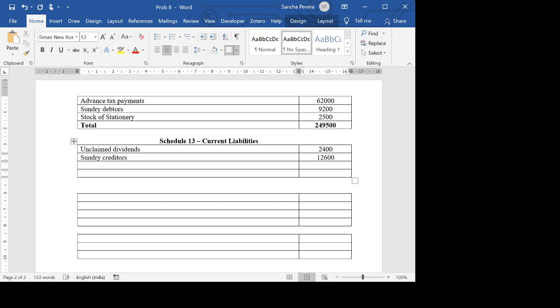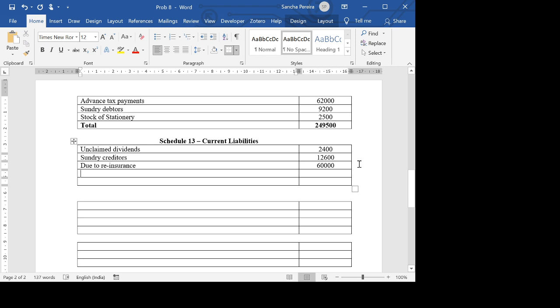Yeah, due to reinsurance, which is 60,000. Then we have the outstanding claims. The outstanding claims come to 1,40,000. So the total of this is 2,15,000.